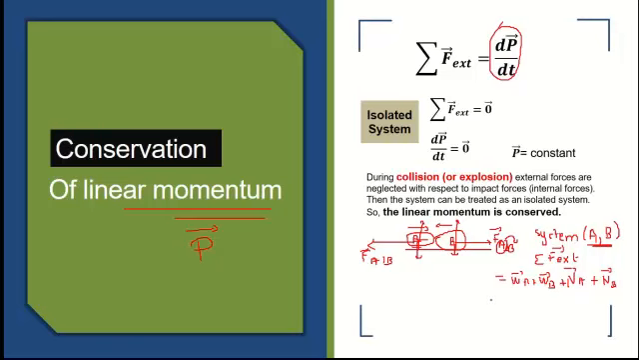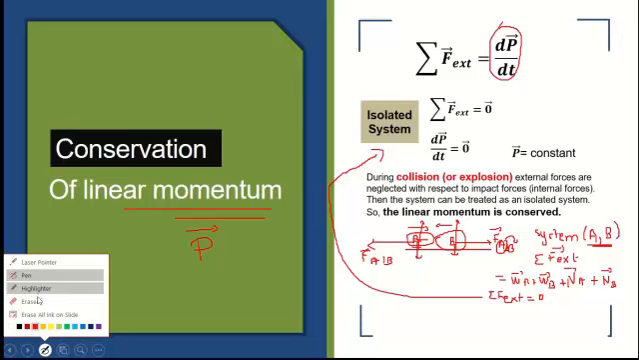Now if I do a projection on the x-axis, on the axis of motion, we will have that the summation of F external is equal to 0, which means we go back to where? In the case where the summation is equal to 0, this means that P is constant, the linear momentum is constant. So this is why I can say that in any collision or explosion, the linear momentum is always conserved.